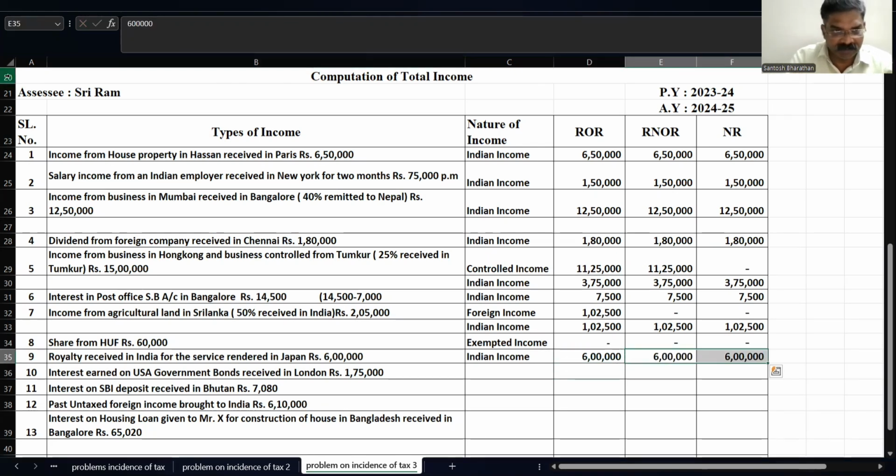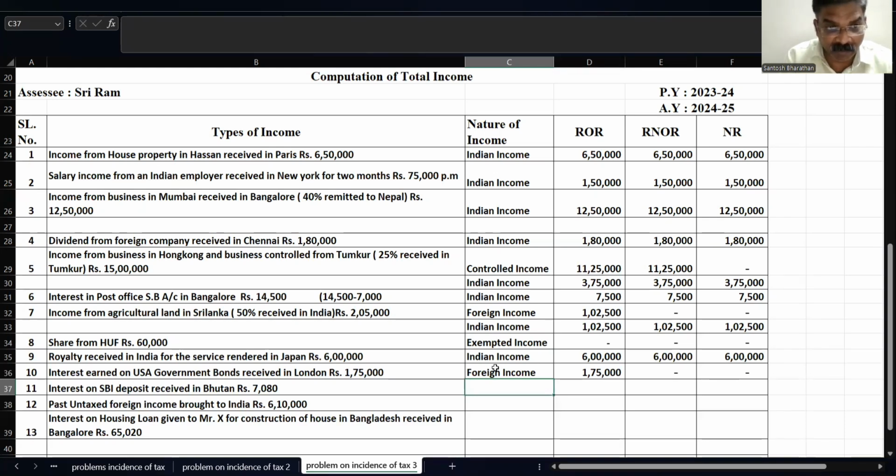Okay, done. Next, interest earned on USA government bond received in London. See, Sriram has taken USA government bond that is in foreign, and the amount is received in London. So both are foreign, whether the bond belongs to USA government or the amount received in London. Since nothing is received in India, I consider that as a foreign income. If it is a foreign income, that is taxable only in one case, that is resident and ordinary resident. Rest both the cases are not taxable. Next one.